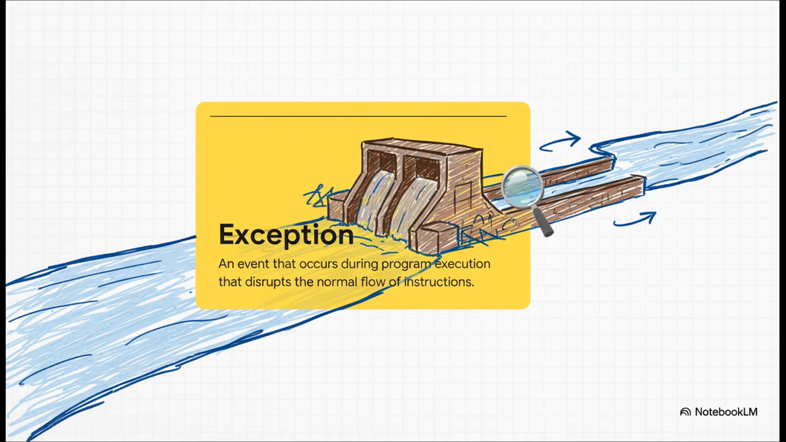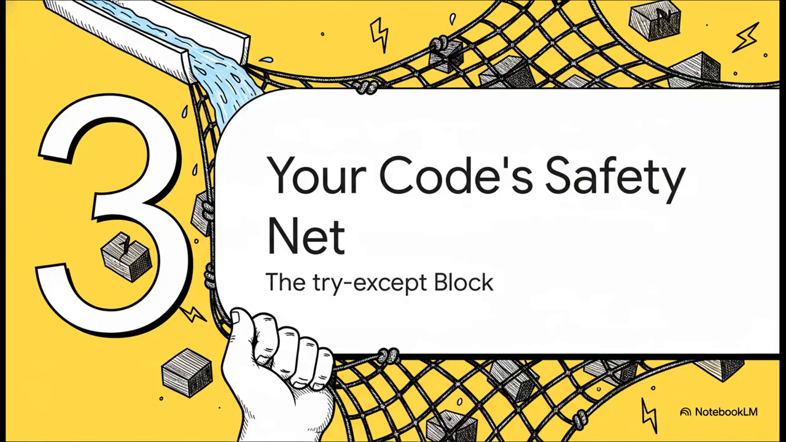But let's make that real. Think of your code as a river, flowing along smoothly. An exception is like a giant dam that just appeared out of nowhere. Wham! The flow stops cold. Our job isn't to prevent dams, it's to build a spillway so the river can keep on moving. And that spillway, that safety net, well, that's exactly what we're talking about next. It's called the try except block. And this little tool is what puts you, the programmer, back in control of the chaos.